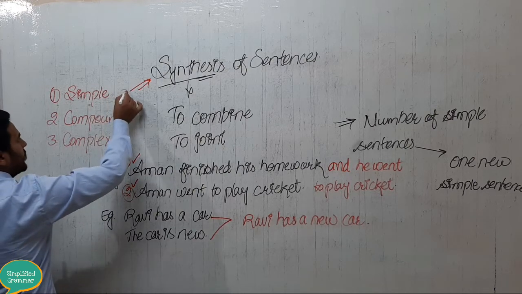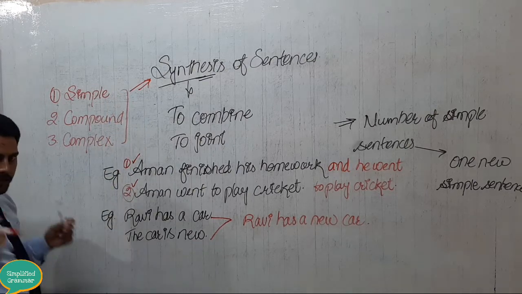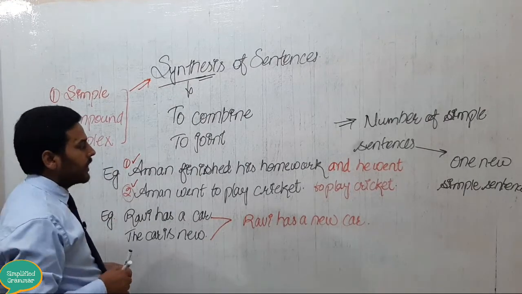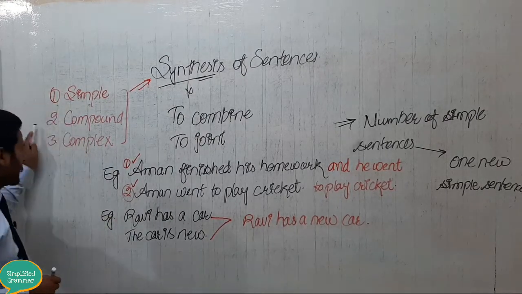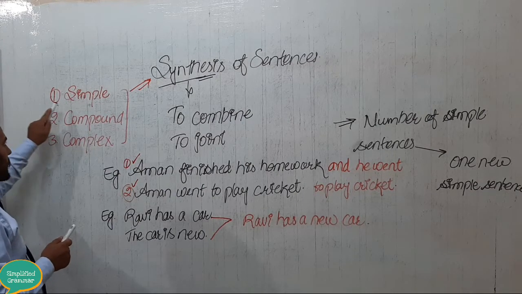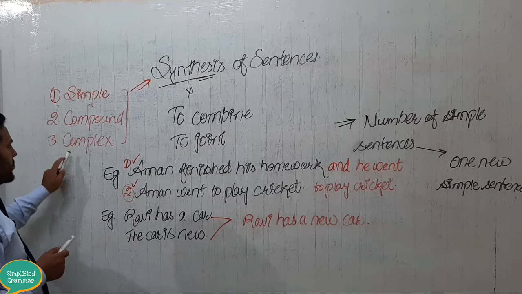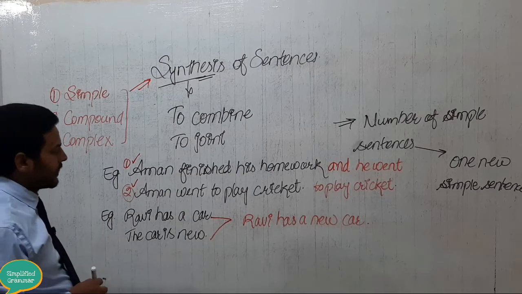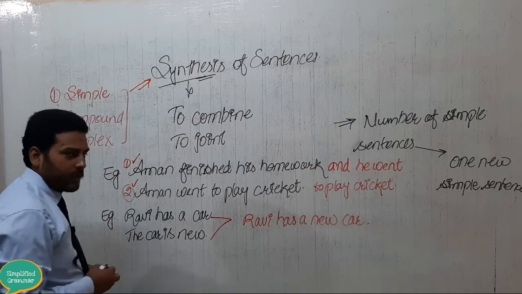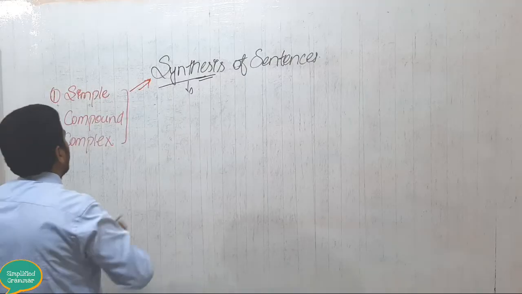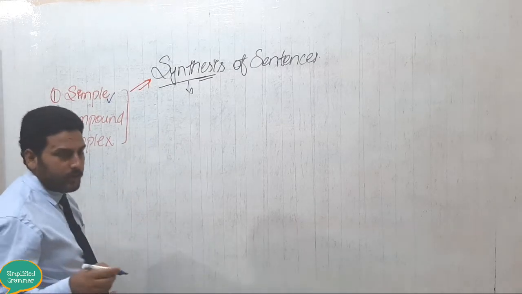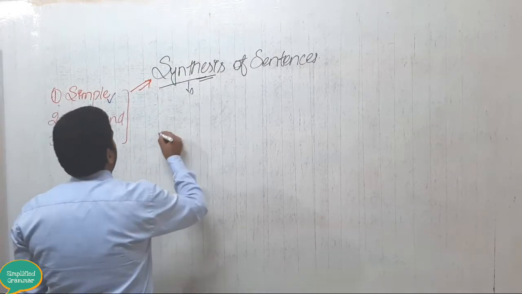So these three are the types of sentences on the basis of formation. Let us understand these three sentences one by one: what are simple sentences, what are complex sentences, and what are compound sentences. Let me erase this portion and let us understand firstly what is a simple sentence. What is a simple sentence?